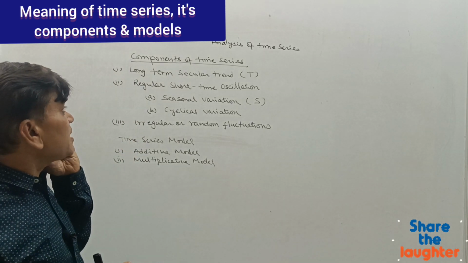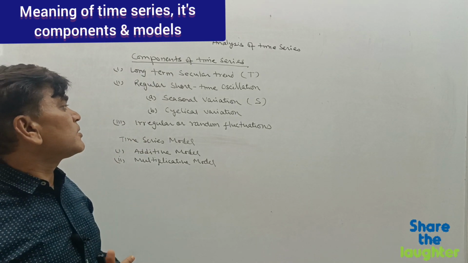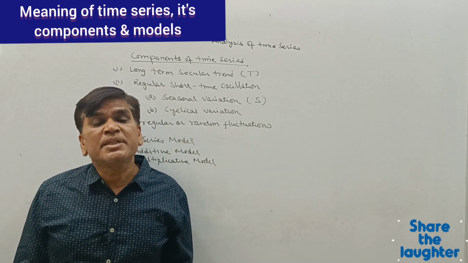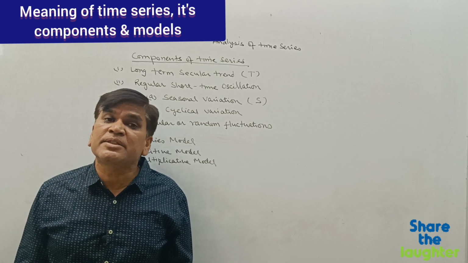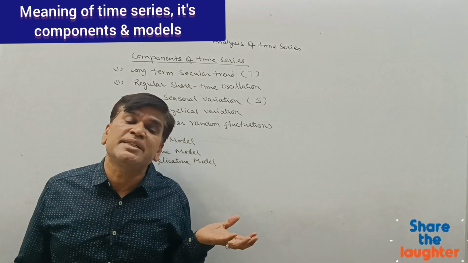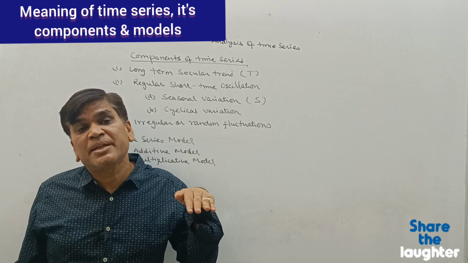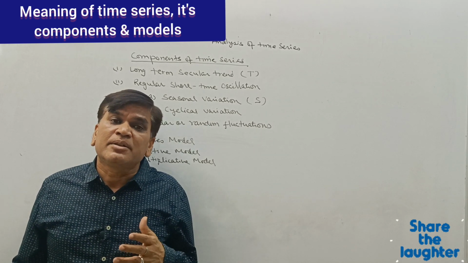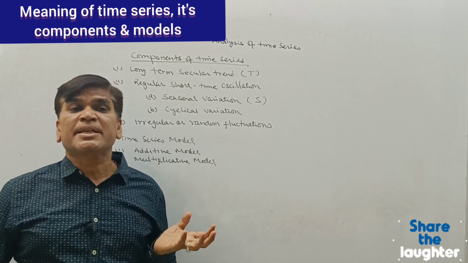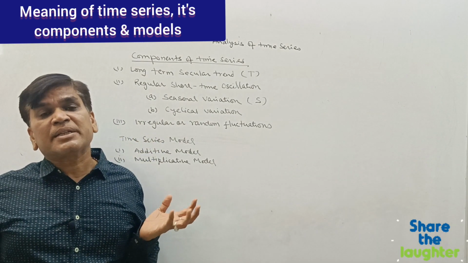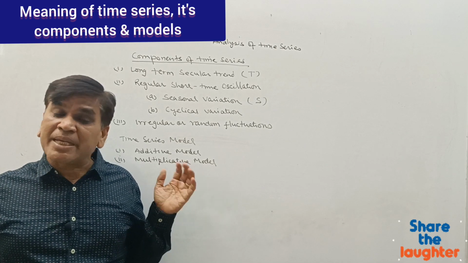Now the third change is the short-term change, that is, cyclical variation. In business also, there are some cycles. Sometimes the business increases, sometimes it decreases, sometimes the business is in depression. That is called the business cycle. We have gone through the business cycle. So the data change due to the business cycle.